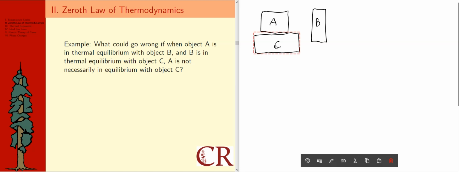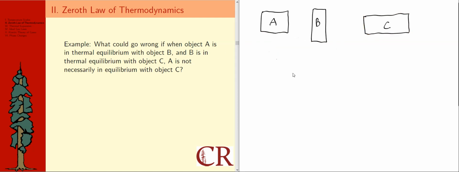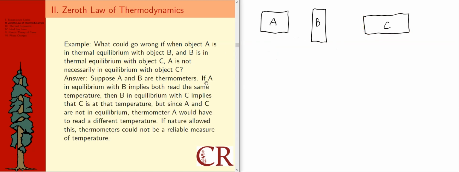And that would be weird because they're both supposed to have the same temperature as B, right? So hopefully we can all appreciate how that would be weird. Let's see what the answer to this question says. It takes maybe a somewhat more even practical approach to this.